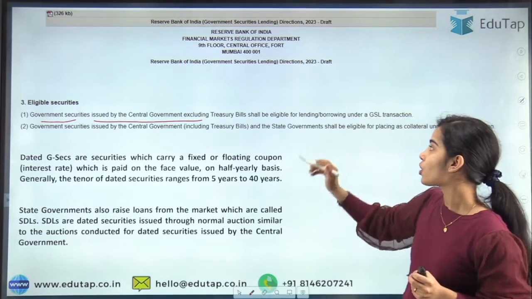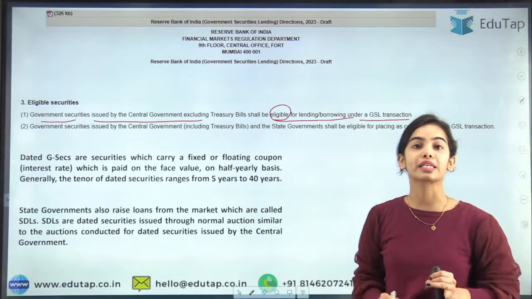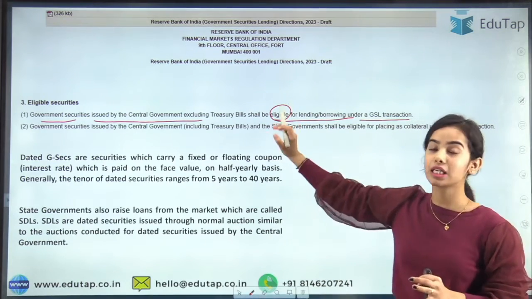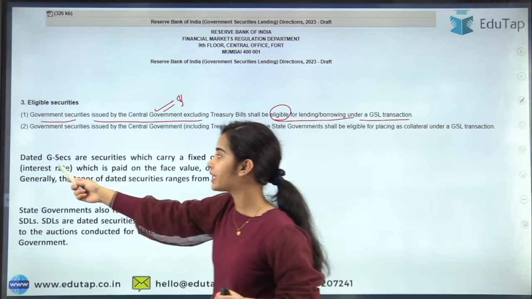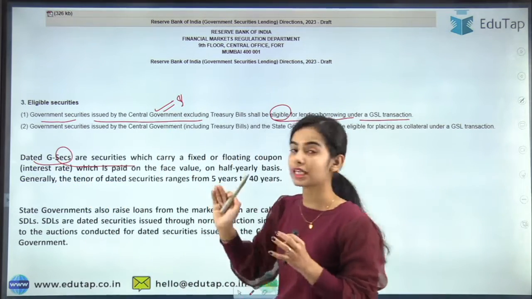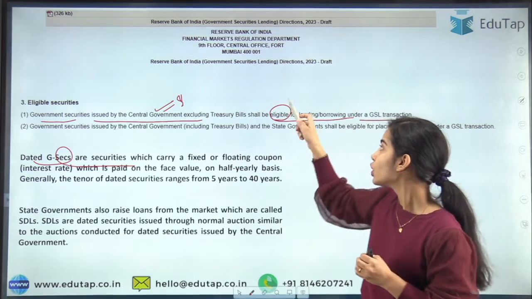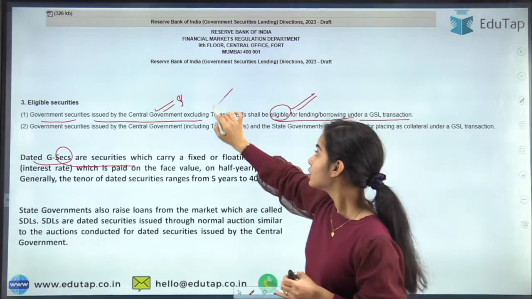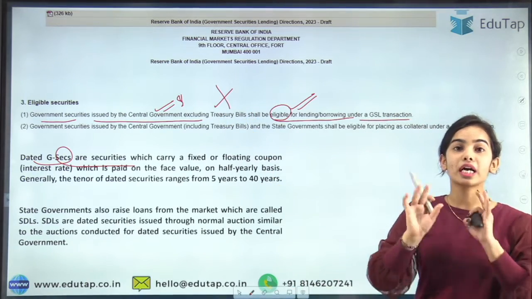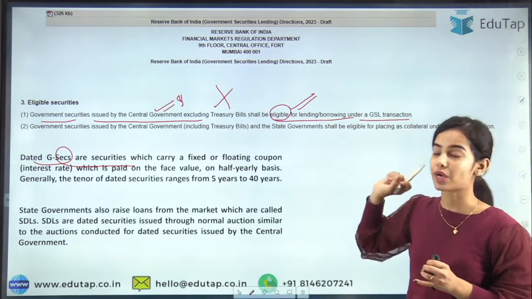They are the securities that will be eligible for lending or borrowing under a GSL transaction. So remember this very clearly: the central government securities, that is the dated government securities, are the longer term securities. They will be allowed for lending and borrowing under the GSL transaction. The treasury bills are not allowed to lend under the GSL transaction.